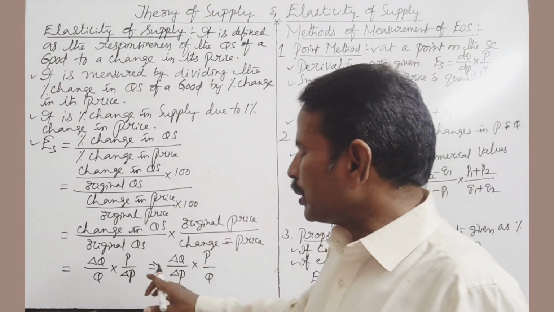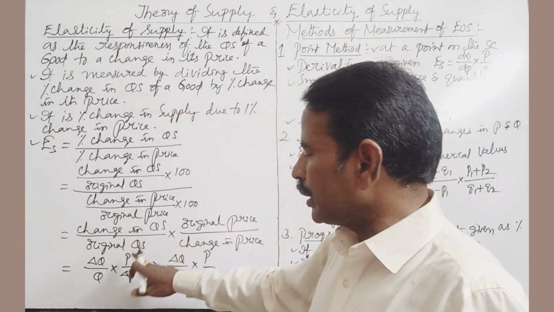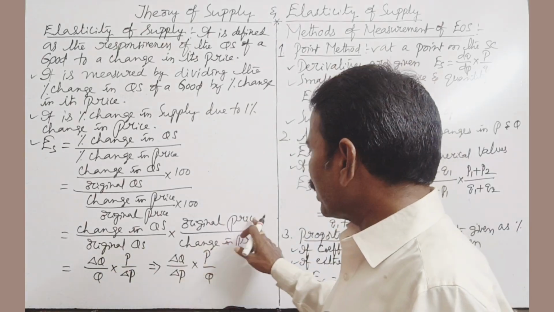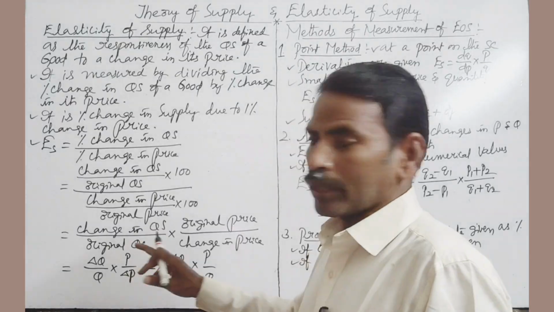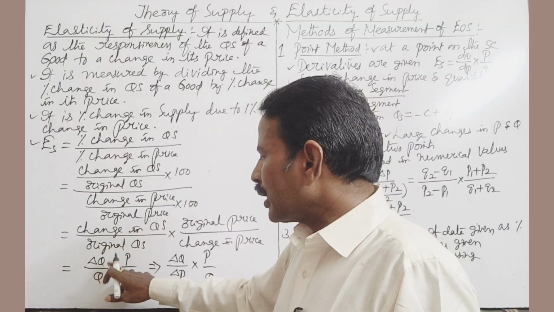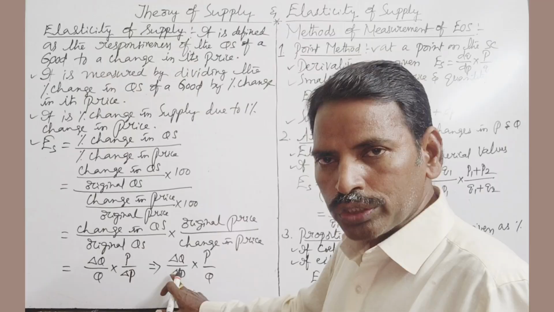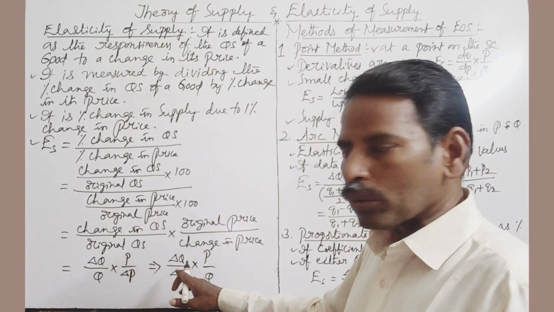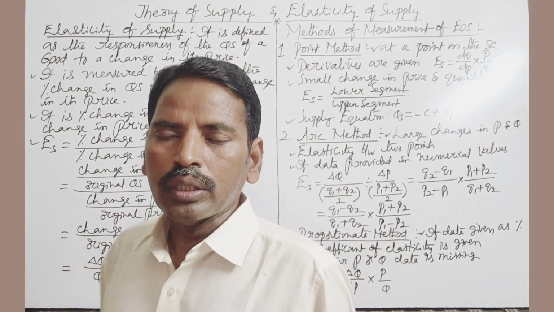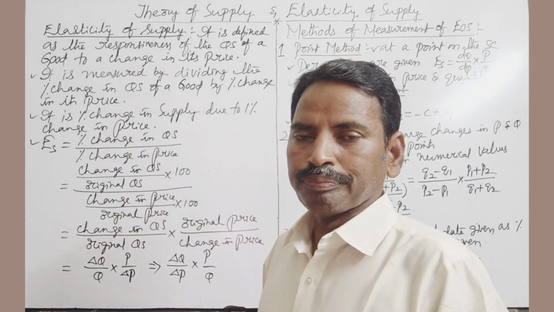So in a mathematical expression, elasticity of supply is equal to change in quantity supply, write as delta Q. Original quantity supply, write as Q. Original price, write as P, and change in price, write as delta P. Therefore elasticity of supply is equal to delta Q by Q into P by delta P. So bringing the deltas to one side, elasticity of supply is equal to delta Q by delta P into P by Q. This is the formula to calculate elasticity of supply according to Alfred Marshall.